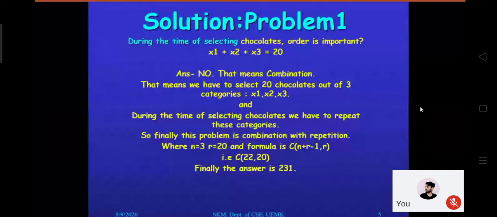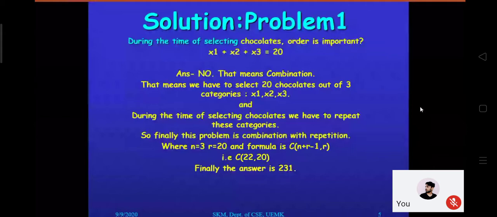Absolutely. Whenever r is greater than n, you have to select more than the n given. Here n does not mean the number of objects; n means the category of object. Please understand this carefully. So out of n we have to select r in such a manner that r is greater than n. In that case it is clear that you use combination with repetition, and the formula is given to you. Okay sir.